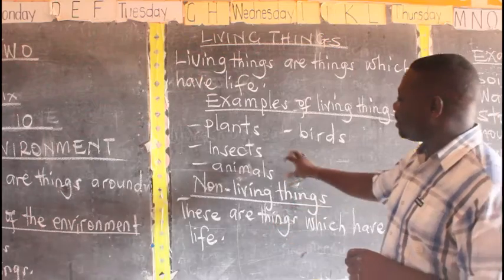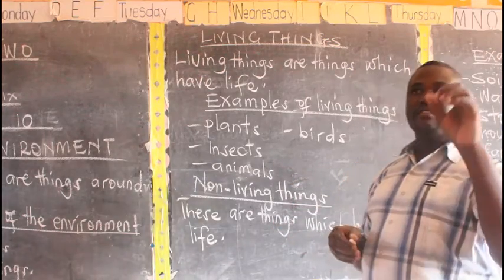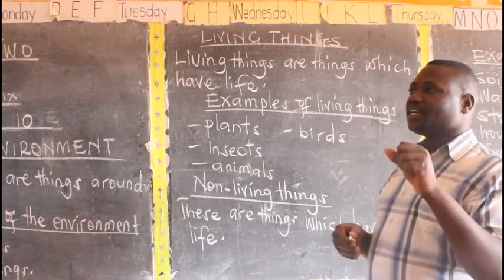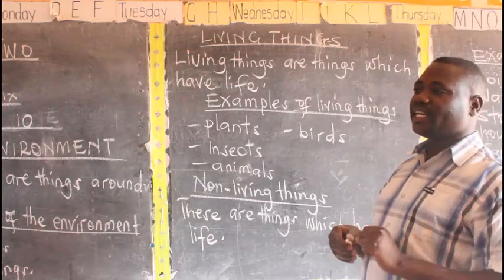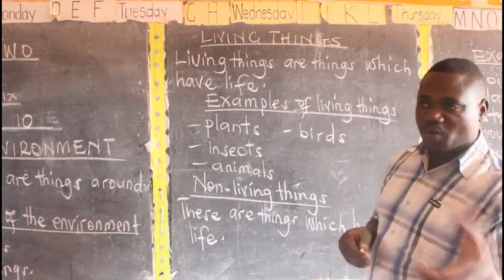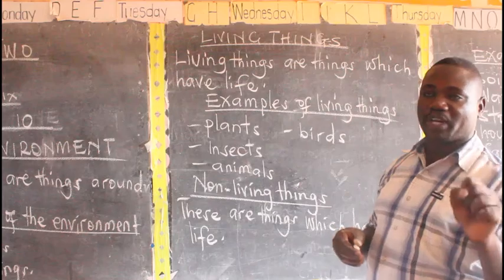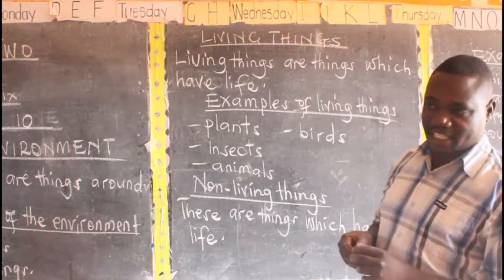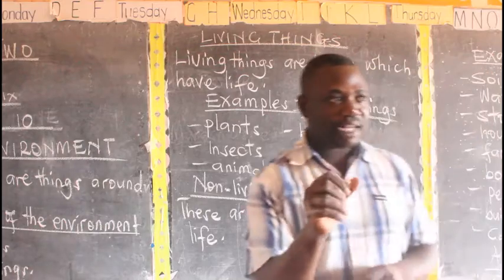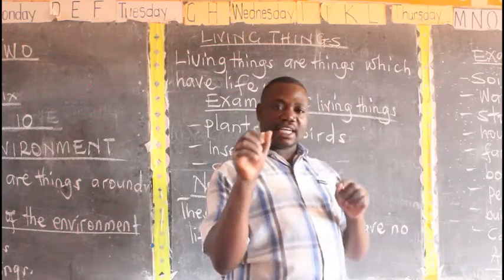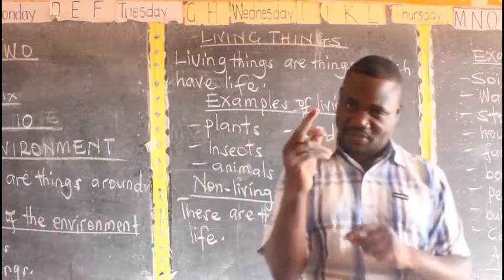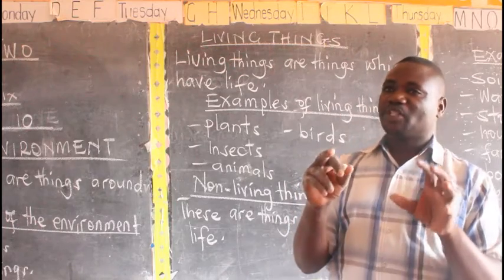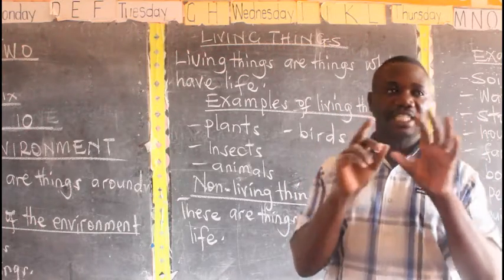Again, examples of harmful insects. We have cockroaches, as I said. Even we have butterfly. Even we have mosquitoes, because you know very well that they spread the Plasmodium germ that causes diseases. I'm saying they spread the Plasmodium germ because when I say that they spread diseases, it is wrong. Housefly and other mosquitoes, they don't spread diseases.